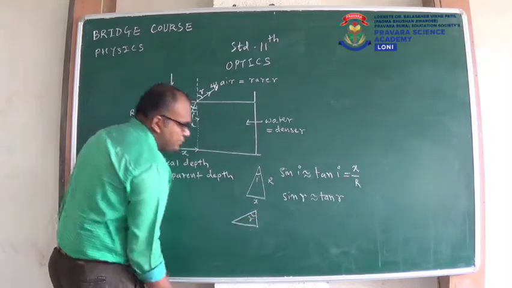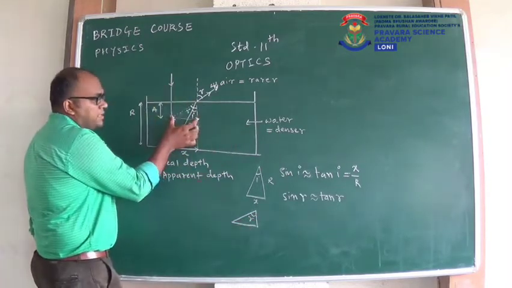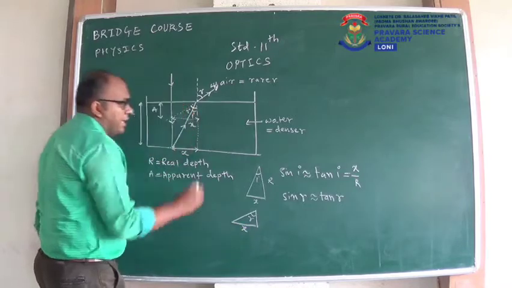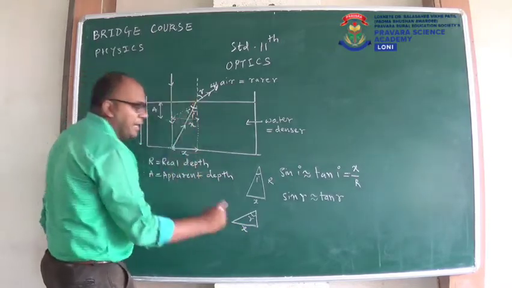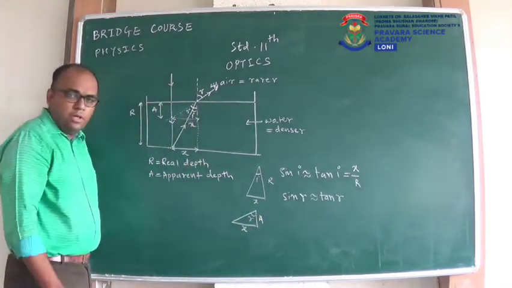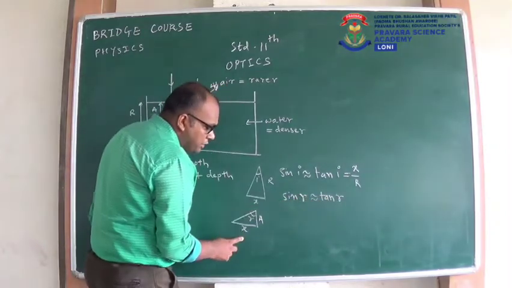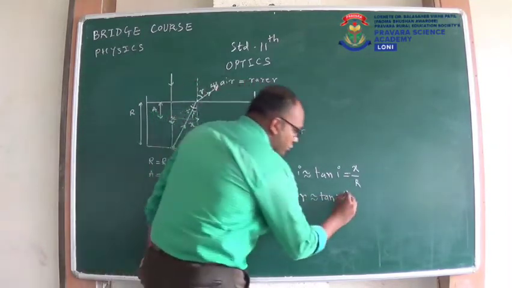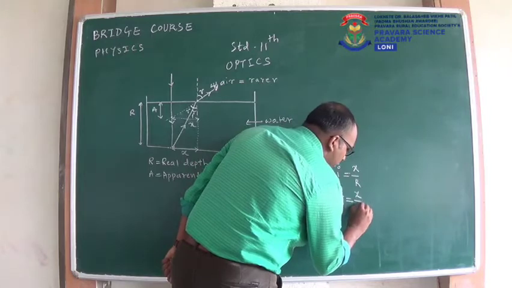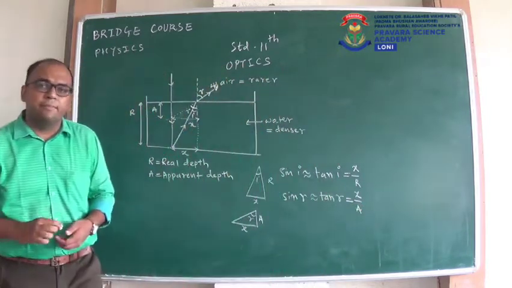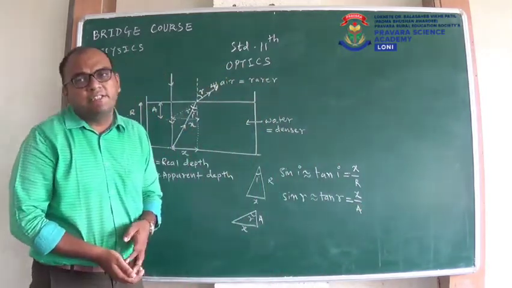This is our r. Now this distance is the same, x, and this distance is our apparent depth, a. So what will be the value of tan r? Opposite side upon adjacent side. So it is x upon a. Now we will use our Snell's law.